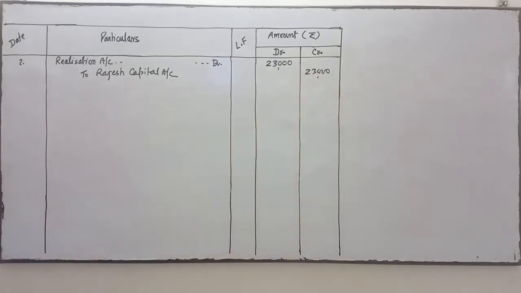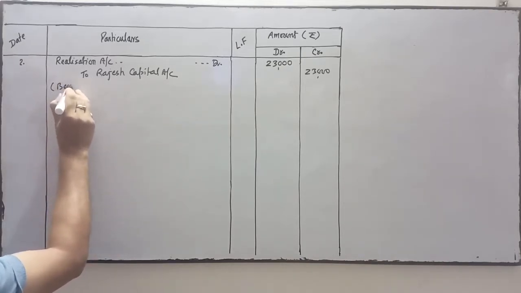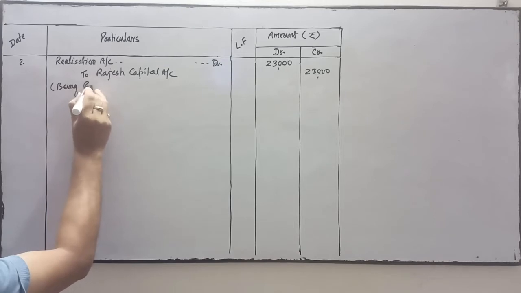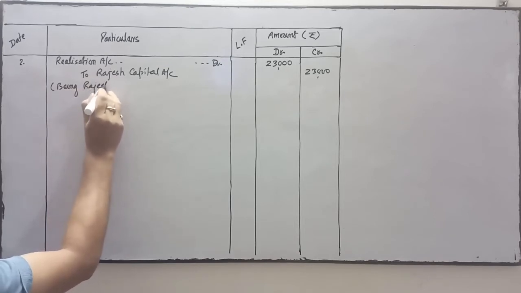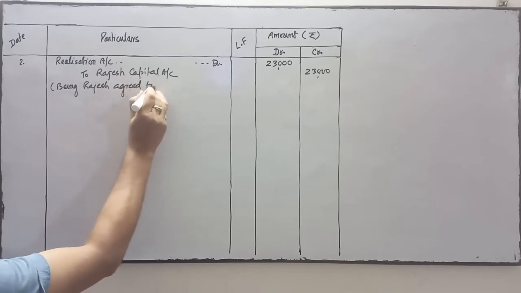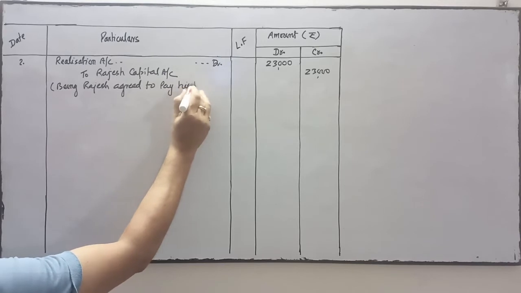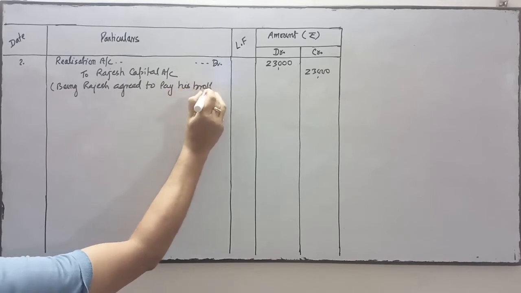You write the narration: being Rajesh agreed to pay his brother's loan.